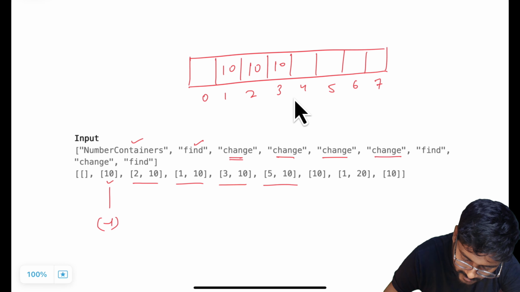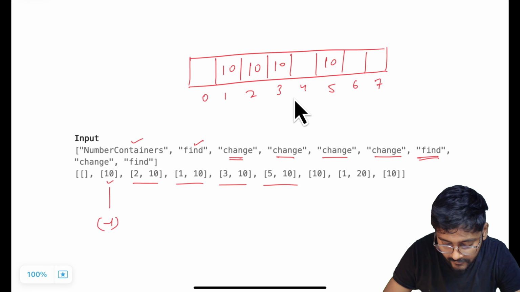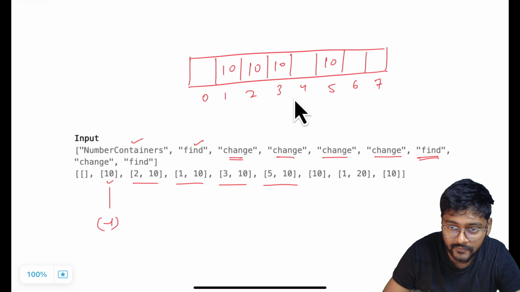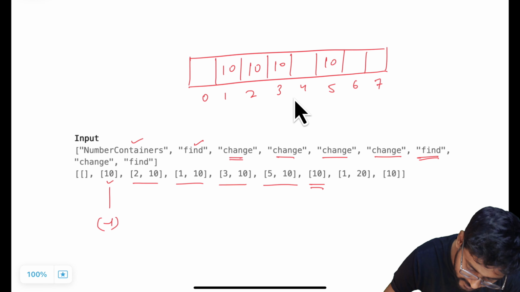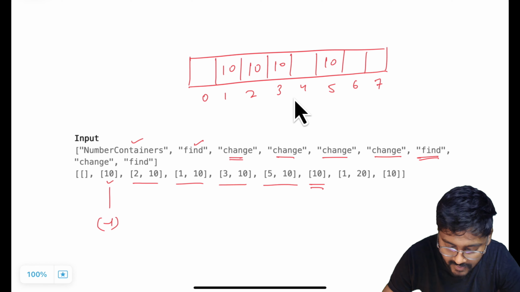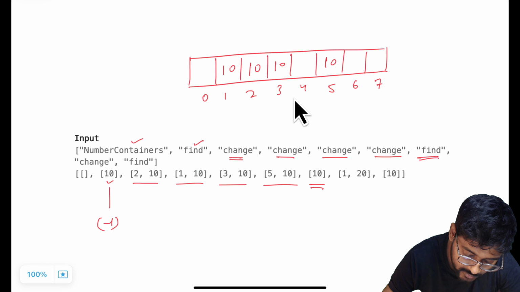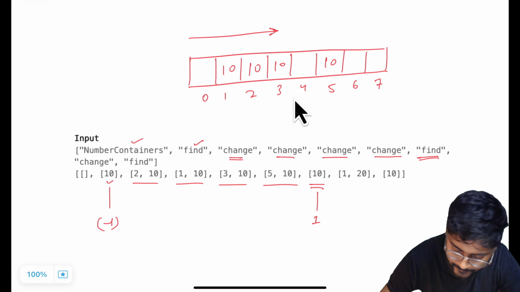Next change query 5, 10. And what is the next query? Next query is find. Now with find we are going to find the value and return the first index. What is the value here? This is the value. Find 10. Find 10 in this system and return the first index. If I iterate from left to right, the first index is going to be 1. So I'm going to return 1 from this.